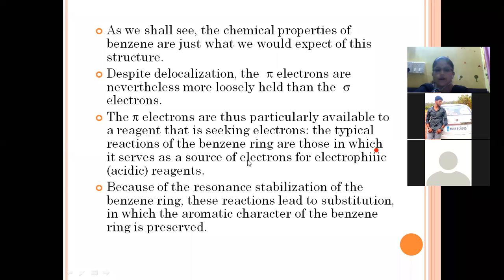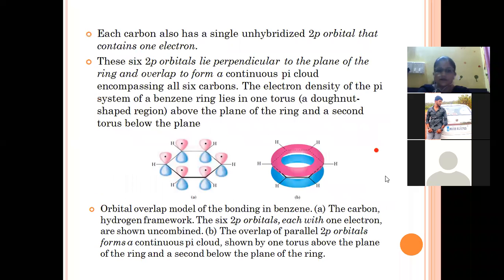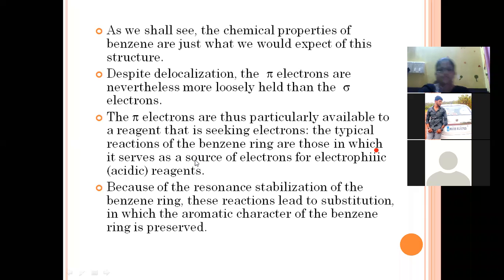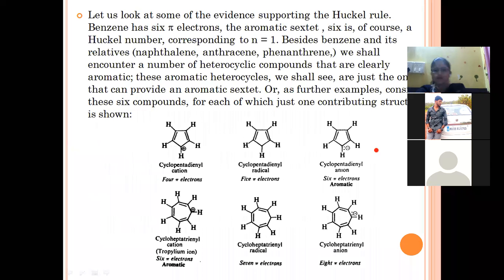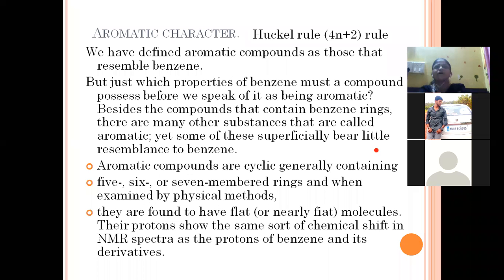So this is all about the resonance given by the benzene ring. What are the reasons behind it? What is the orbital picture of the benzene ring? This we have seen. Now we are moving towards one of the basic properties of the benzene ring, which is aromaticity. What is the meaning of the word? Why is benzene aromatic in nature? This we are going to study.